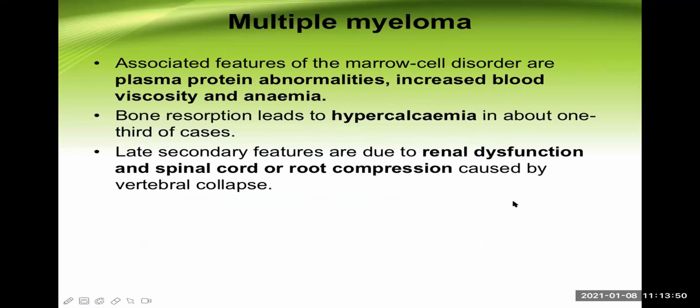Now, what are the other associated features of the marrow cell disorder? They are plasma protein abnormality. These are the malignant cells, or malignant plasma cells, you can say. And the function of plasma cells is the synthesis of antibody. So there is abnormal antibody formation in a large amount. We call them M band, or M protein. They are the light chains. Because of this, there is increased blood viscosity and there is a high chance of anemia as well, because this is a problem of the bone marrow.